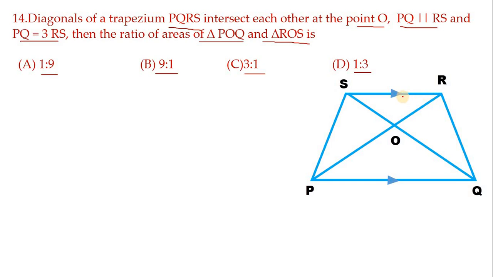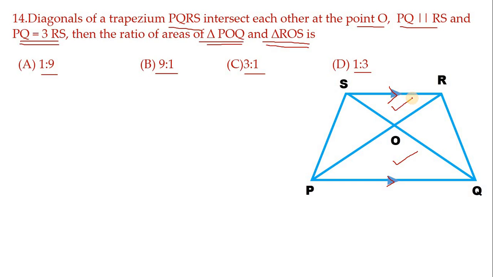So here I have taken a trapezium PQRS. In this trapezium, PQ is parallel to RS and PQ equals 3 times RS, they are saying. Okay, next, what we wanted to find? We wanted to find triangle POQ and triangle ROS. Now, where these triangles are located, you just identify that POQ is here and ROS is here.